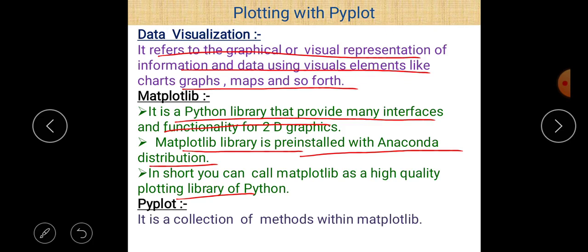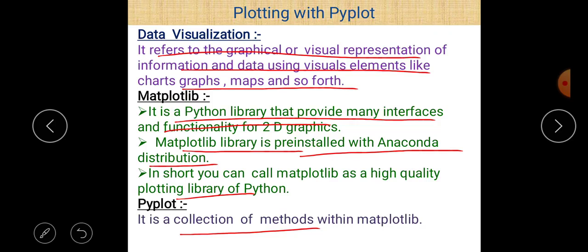Second, you always use pyplot with Matplotlib, and why is it so? So what is pyplot? Pyplot is a collection of methods in Matplotlib, or we can say that it is an interface. And as I told you, the Matplotlib library provides many interfaces. Pyplot is one of them.